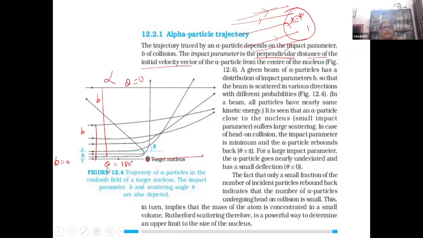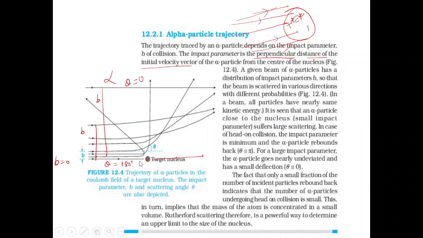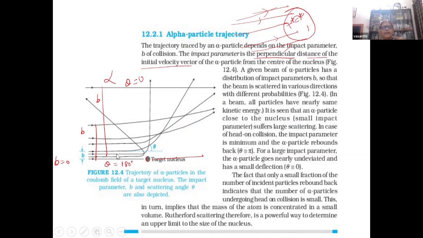Then if B is 0, what is theta? Suppose the velocity vector of the alpha particle is like this, along the center of the nucleus. Then B is 0, isn't it? This distance is 0 here. What will be theta if the alpha particle is incident in this way? 180 degrees. It will undergo backward scattering, isn't it? So theta is the angle of scattering, the angle between the incident alpha particle and the scattered ray. And this B is the impact parameter.